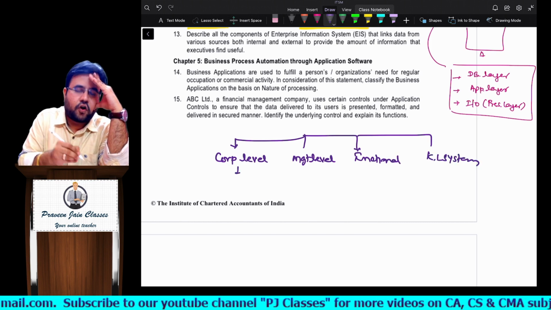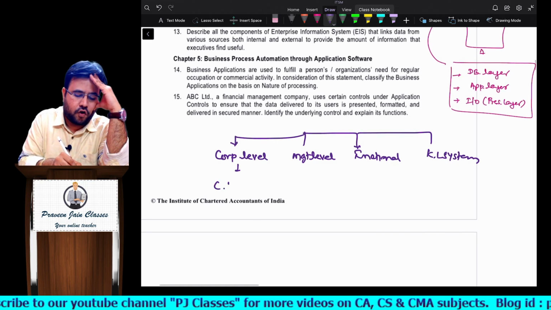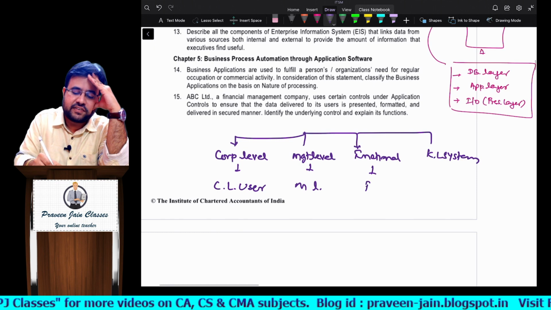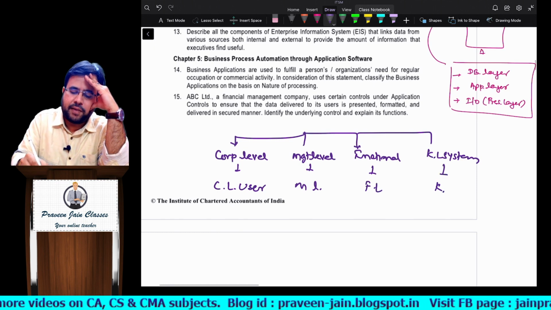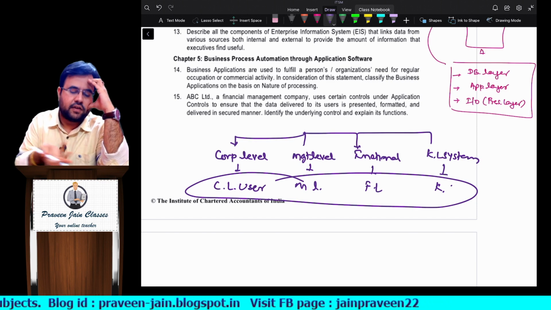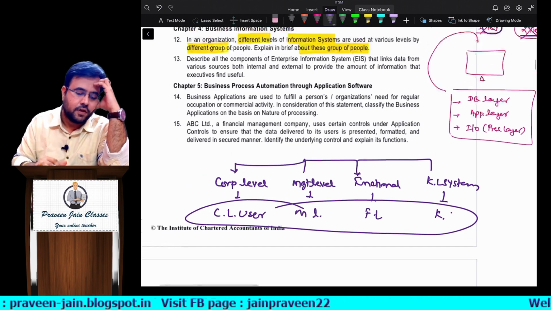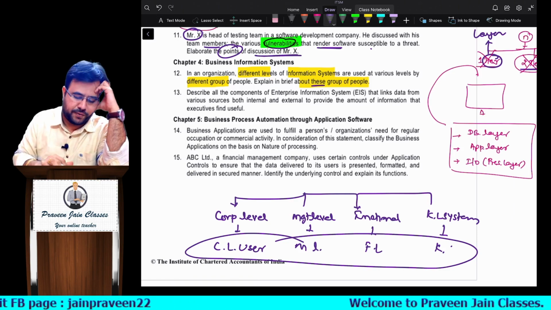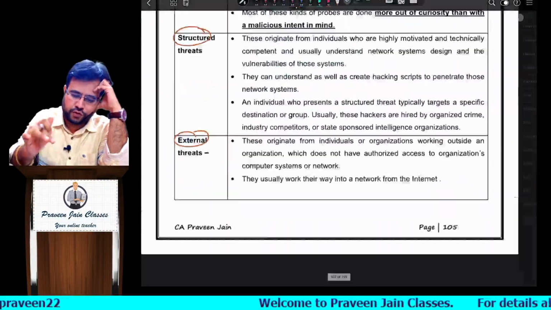Now, to use corporate level system, obviously you will have corporate level user, management level user, functional level user, knowledge level user, sir. So here he is asking you about these four users, sir. So easily you got your answer, sir. Here the question is not about systems, the question is about groups of people. If required, I'll show you that point also, sir.